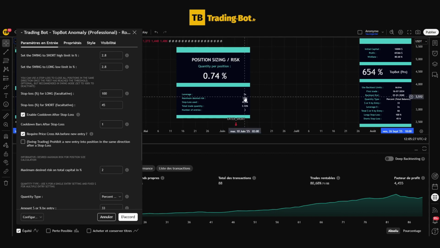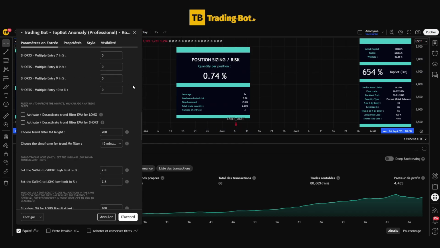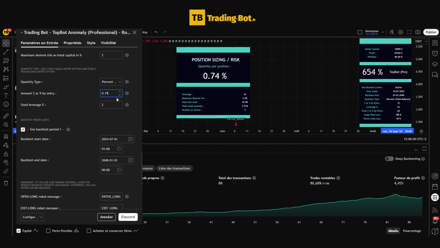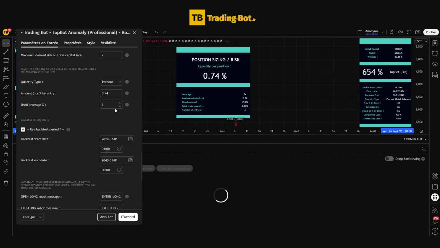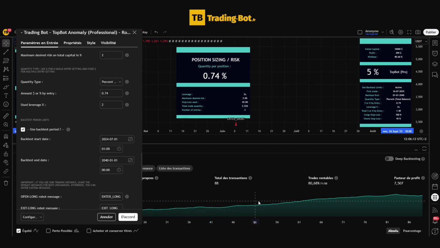And we see that if we use leverage 2 with 3 entry levels in position, and in order to adhere to the maximum risk of 2%, each of our 3 entries in position must be at most 0.74%. We will therefore set 0.74% per position entry with leverage 2, and we see that our curve becomes much smoother because each of our losses impacts less than 2% of our capital. And we see that with 3 entry levels, respecting our risk, we achieve 5% profit in 1 year with this single bot with perfectly managed and controlled risk.